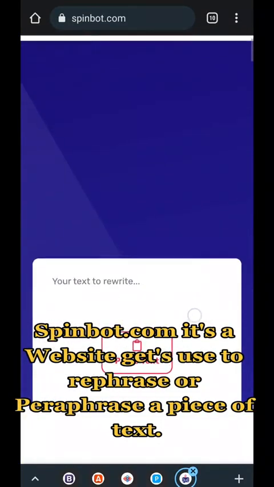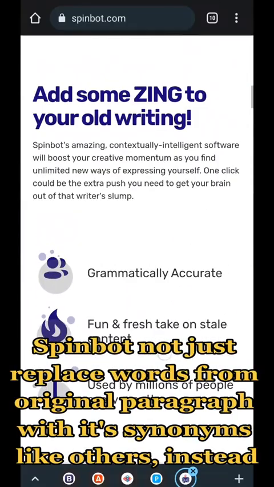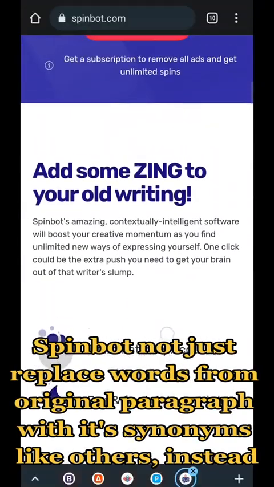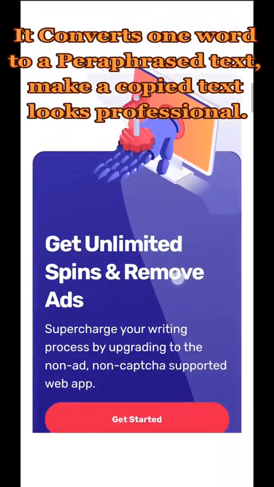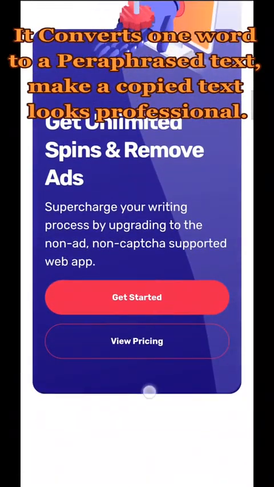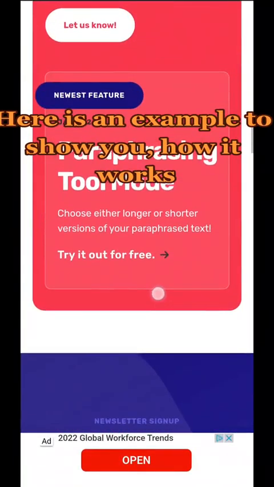Spinbot.com is a website used to rephrase or paraphrase a piece of text. Spinbot does not just replace words from the original paragraph with synonyms like others. Instead, it converts one word to a paraphrased text, making copied text look professional. Here is an example to show you how it works.